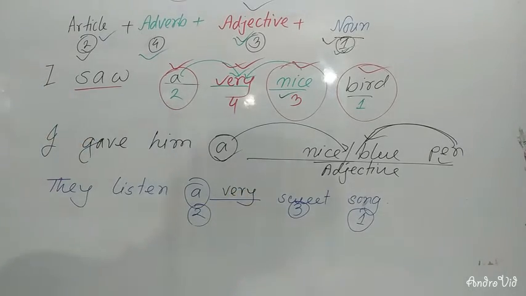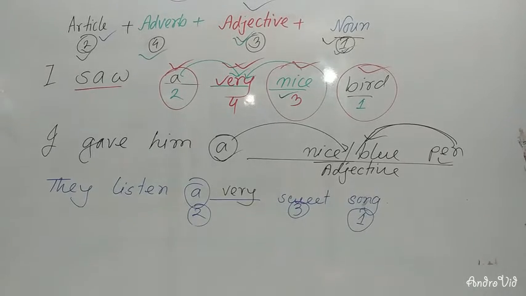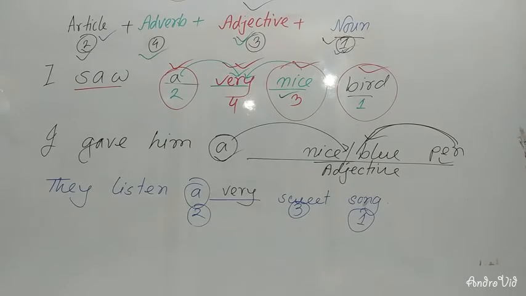Dear students, I hope all of you have clearly understood this. If you follow these rules, then you can easily complete it. This is only for noun phrase. When filling in using a noun phrase, you can use this type of system.